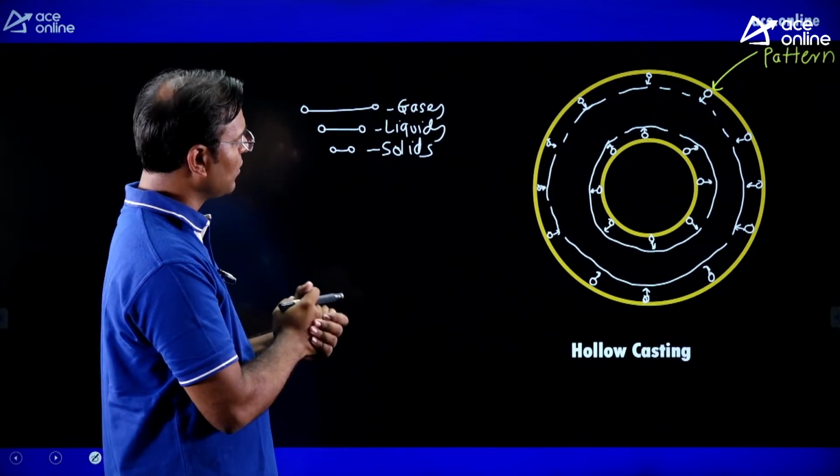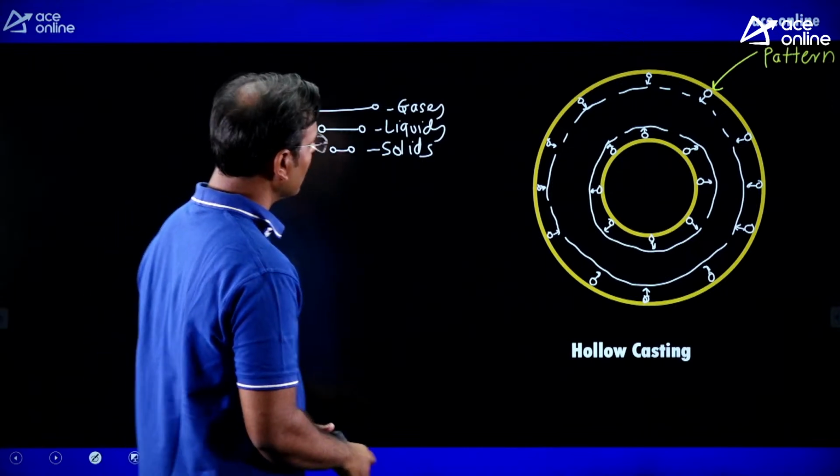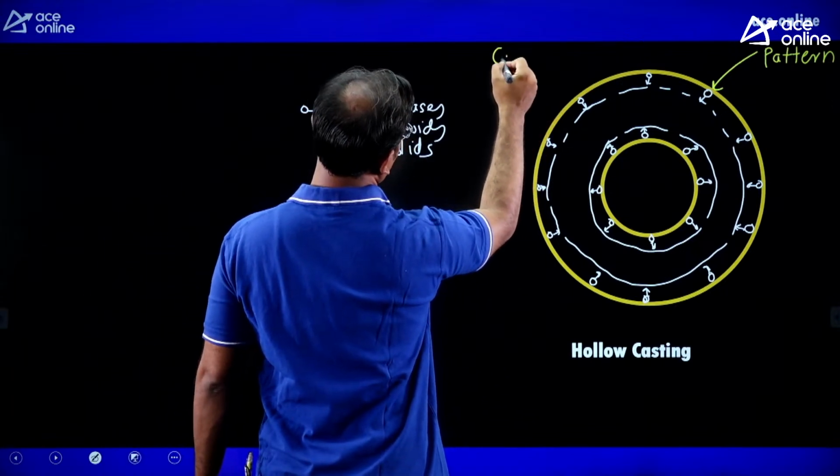Now this is the casted component. By using that pattern, now we got one casted component here. You can see this is the casted component.